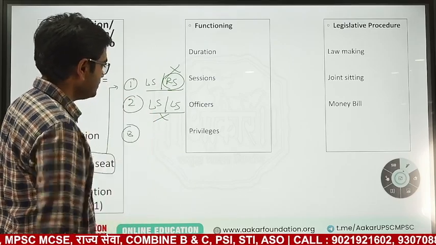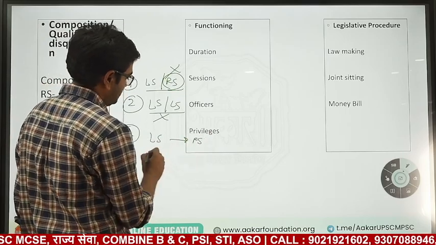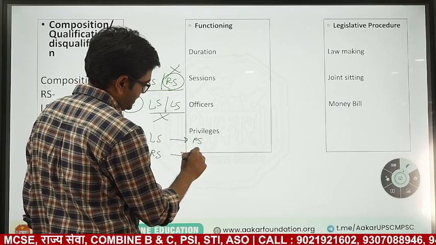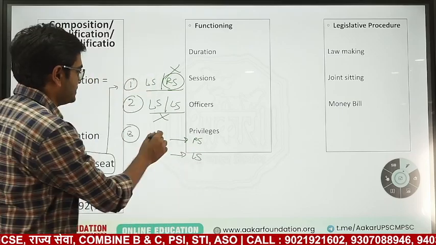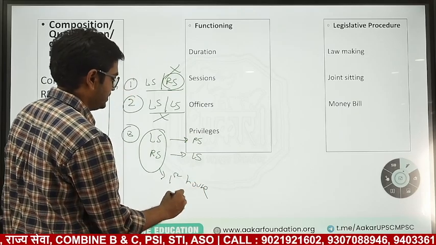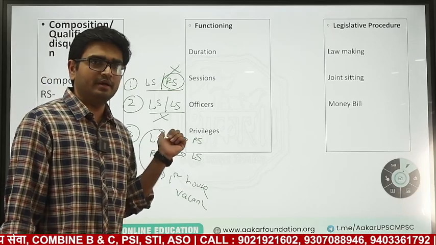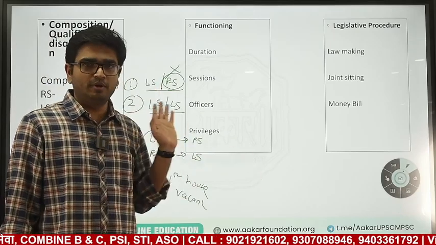Third, if he is a member of Lok Sabha and gets elected to Rajya Sabha, or if he is a member of Rajya Sabha and gets elected to Lok Sabha, then the first house seat is lost. The first house seat will automatically be vacant. If a Lok Sabha member gets elected to Rajya Sabha, his Lok Sabha seat will be lost.